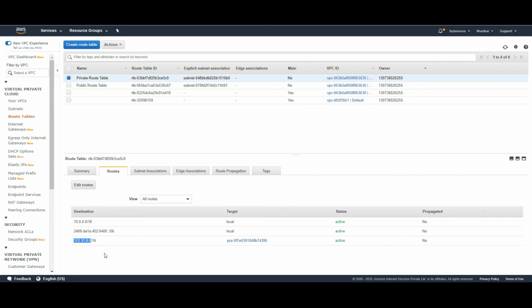So guys, we have just shown you how to do a VPC peering. Just remember the three steps: initiate a peering connection, accept the request, and edit your route tables. And then you're good to go. You will be able to communicate between the AWS resources hosted in these two different VPCs.